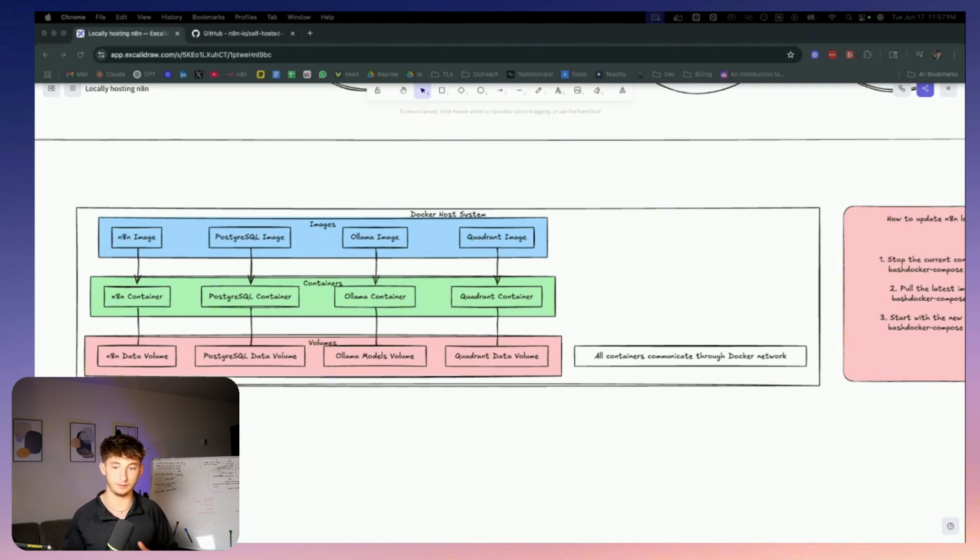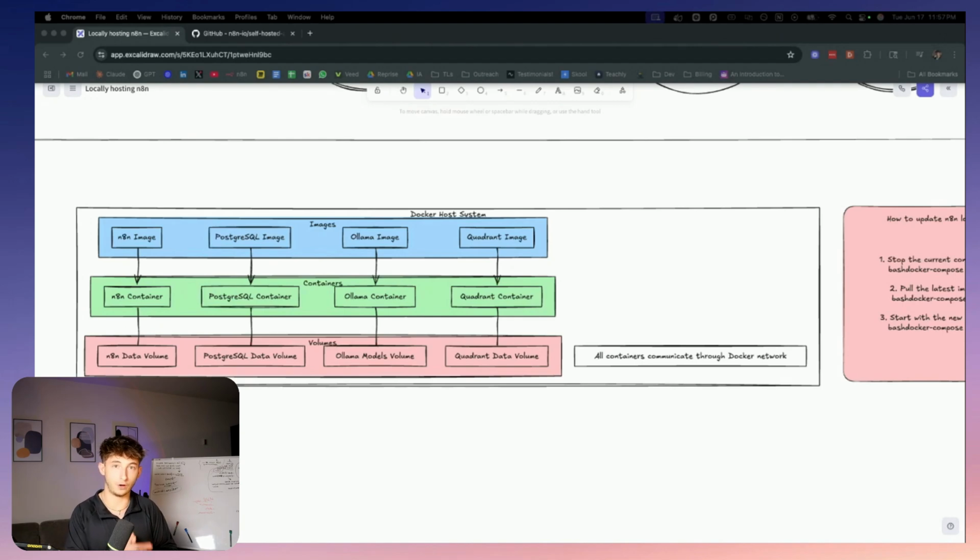So you can think of it like this maybe. If the image is a cookie cutter, well, the container is going to be the actual cookie that you make with it. Now, finally, we have volumes down here. Volumes are basically just permanent storage. Here's the thing about this. Containers are temporary. If you shut down a container, any data inside it is going to get wiped clean, like clearing your computer's RAM.